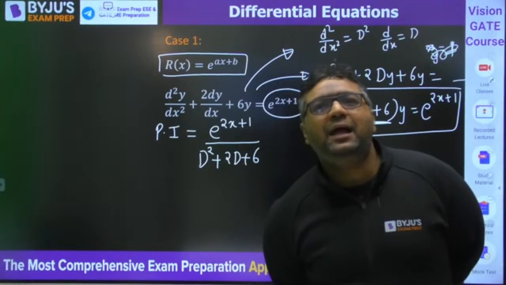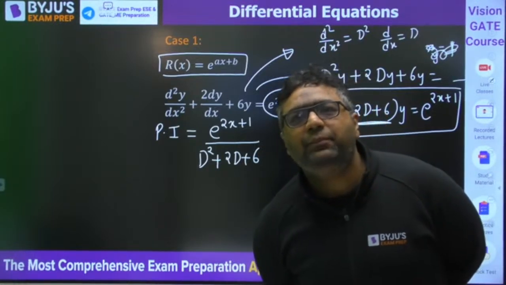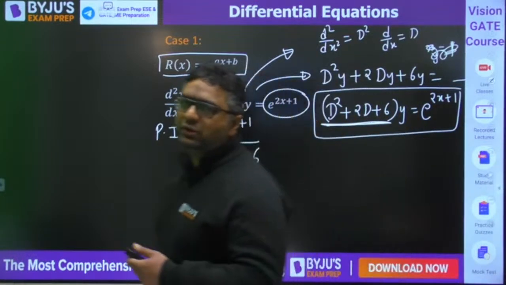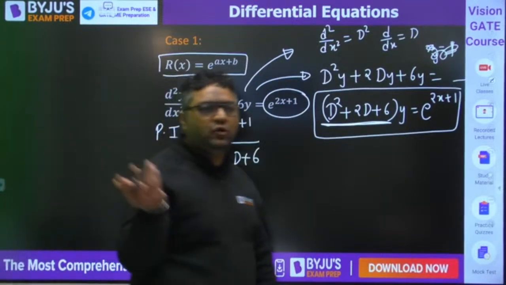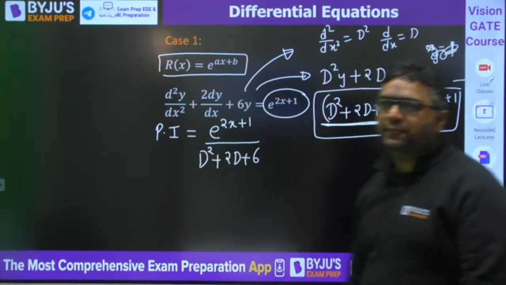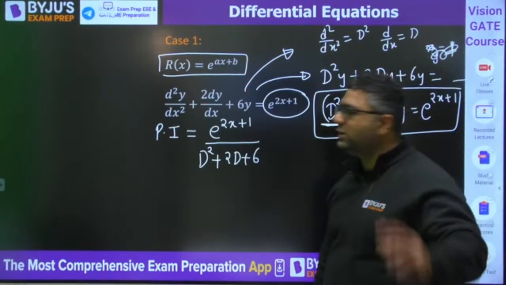No Vineet, if PI is asked, you will directly find the PI, right? Because if they are giving you the options based on that, if they are saying only PI, you will go for PI. If they are writing y is equals to, then it would be CF plus PI. Okay, both types of questions can be asked.